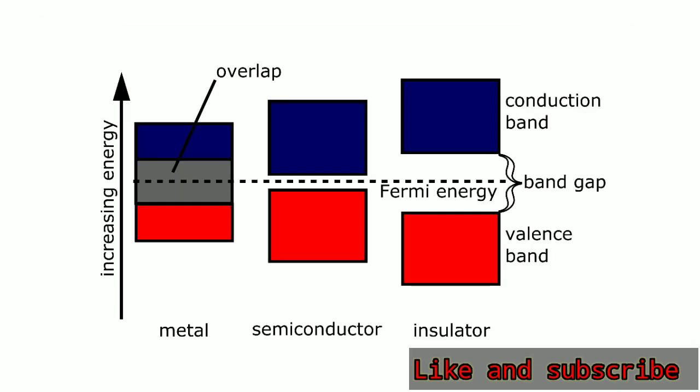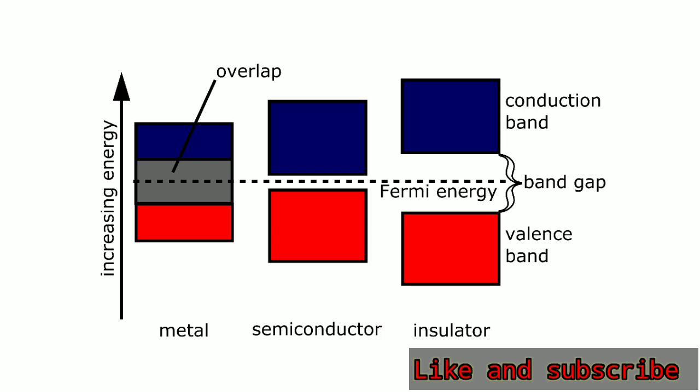In a conductor, electrons flow very easily, and in an insulator, electrons cannot flow at all. But in a semiconductor, electrons can flow partially. So scientists work on it so that more electrons can flow in the semiconductor.